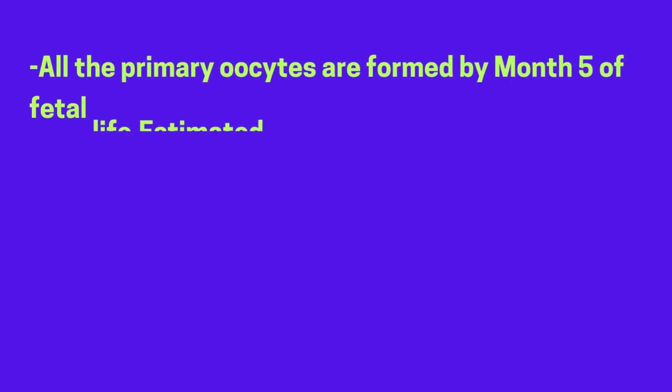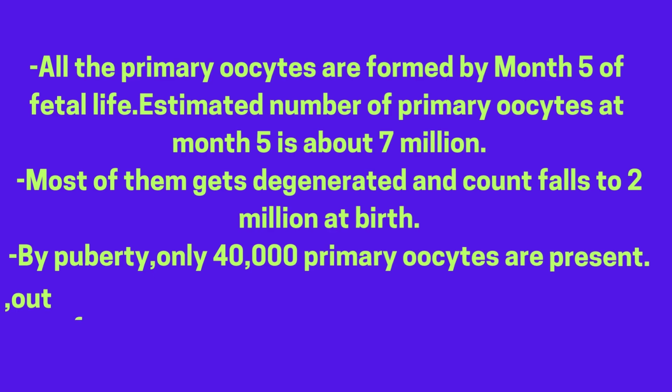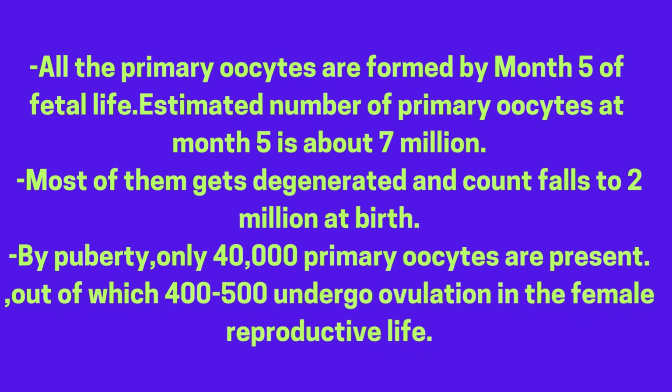You can see here, all the primary oocytes are formed by month 5 of fetal life. The estimated number of primary oocytes at month 5 is about 7 million. Most of them degenerate and the count falls to about 2 million at birth. By puberty, only 40,000 primary oocytes are present, out of which 400 to 500 undergo ovulation in the female reproductive life. The reproductive age of a female usually ranges from 15 to 49 years. During this period, every female has an ongoing ovarian cycle each month. Now let's study this cycle.